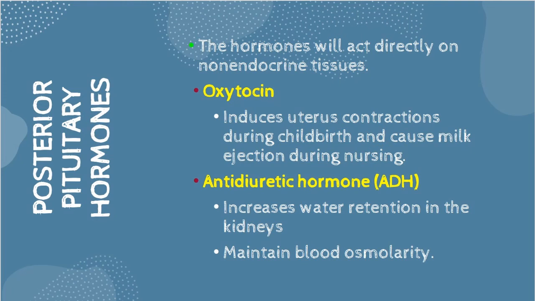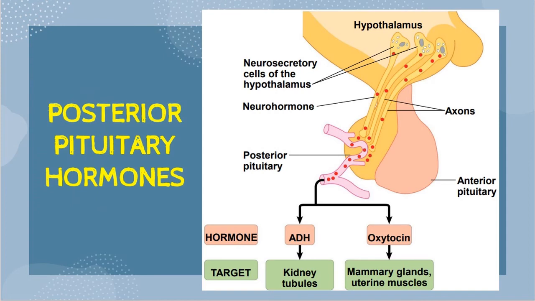What is blood osmolarity? It regulates the body's electrolyte water balance. That's the function of ADH. When our bodies produce ADH, we also produce less urine because it increases water retention.